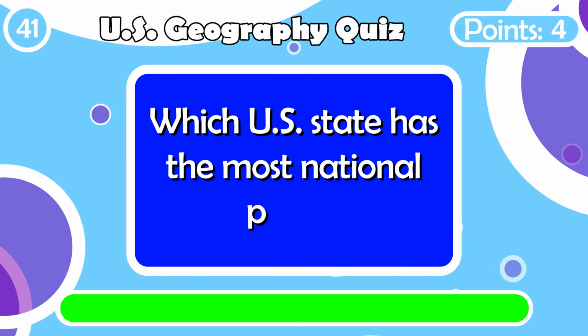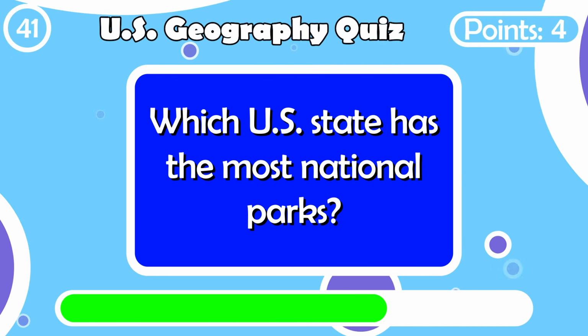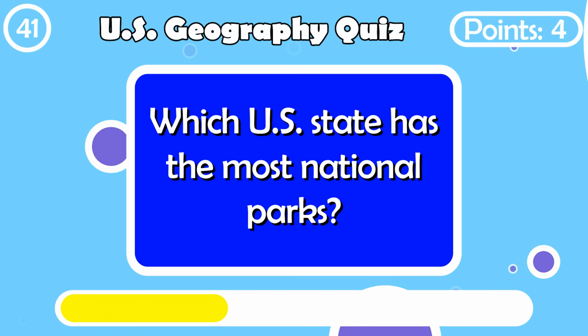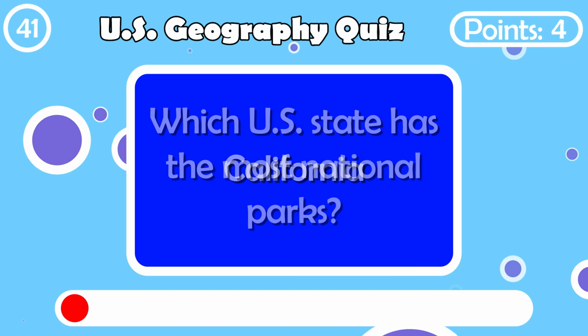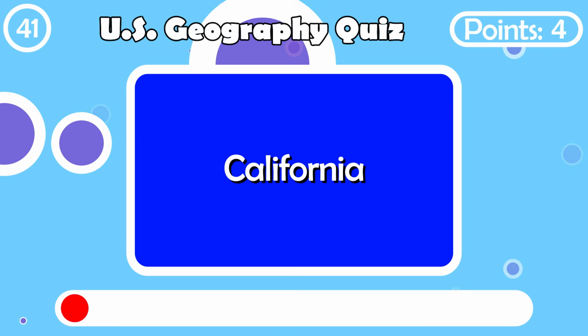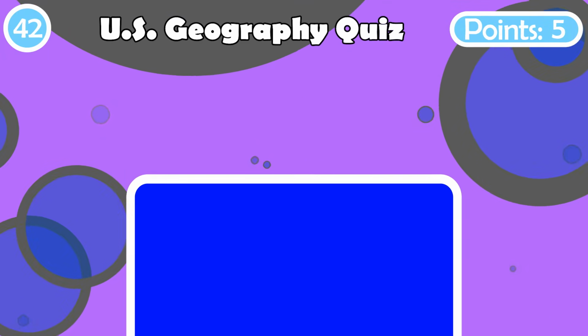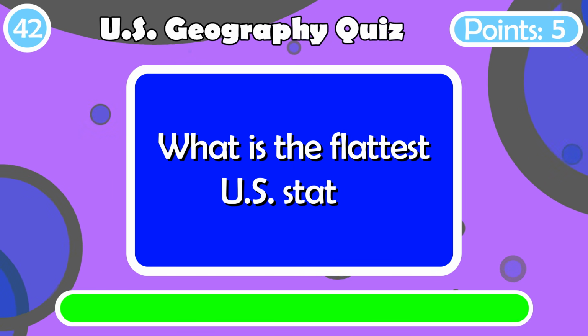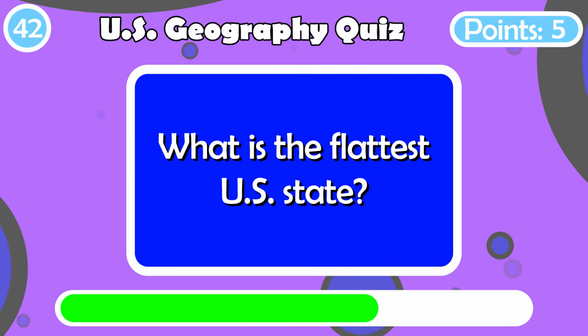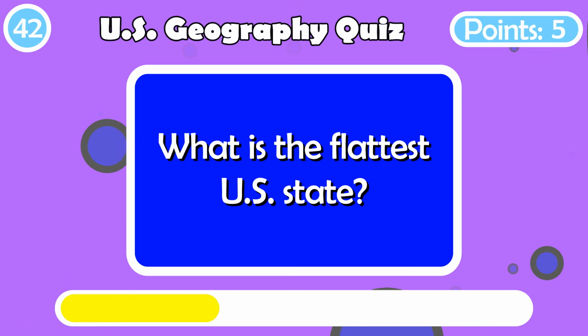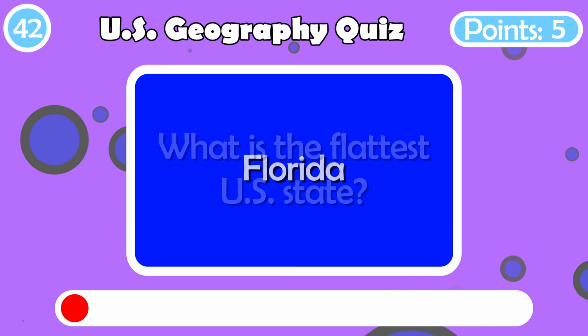Which U.S. state has the most national parks? California. What is the flattest U.S. state? Florida.